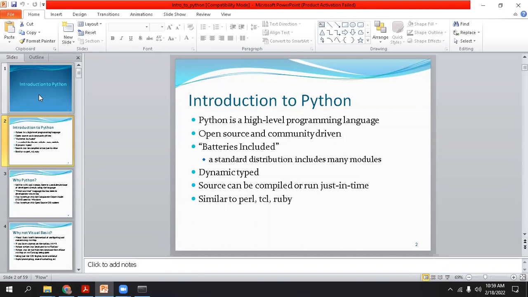Now Python is an open source and community driven language. Python is dynamic in nature, and its source can be compiled or run just in time, similar to Perl, TCL, or Ruby. Actually, Python doesn't have any compiler concept. Python has a concept of interpreter. So can anyone tell me what is the difference between compiler and interpreter? Compiler will compile the code in blocks, but an interpreter will solve it like one single line also.